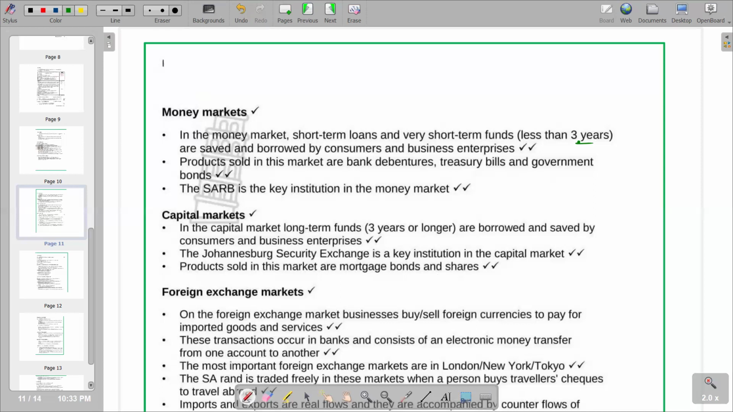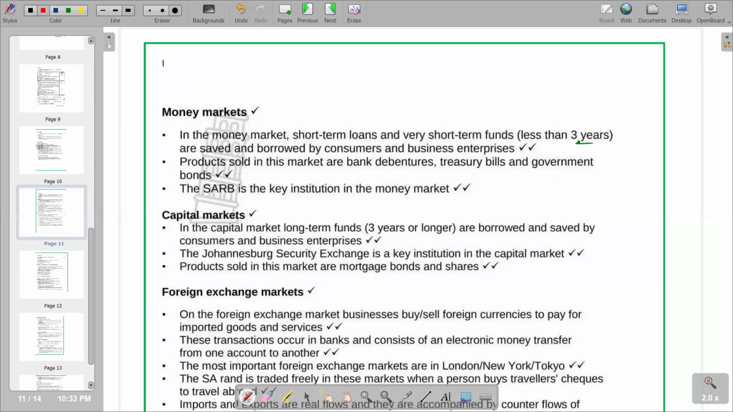Then I will go on to the foreign exchange market. So obviously, this is going to overlap within the context of our domestic economy to the foreign economy, that is the markets of other countries. So we go there and try to see on the first point saying on the foreign exchange market, businesses buy or sell foreign currencies to pay for imported goods and services. So it's going to involve the issue of imports and exports. So in this case, the first point is mainly highlighting the issue of imports, whereby we buy goods and services outside the country and then we pay with our currencies.